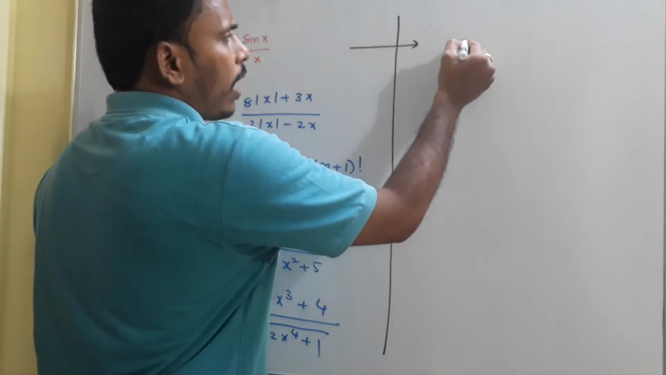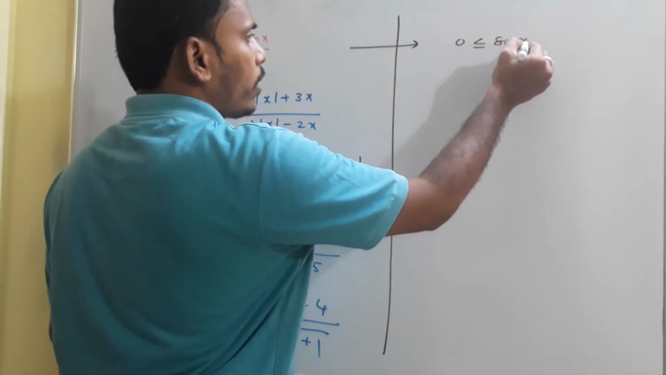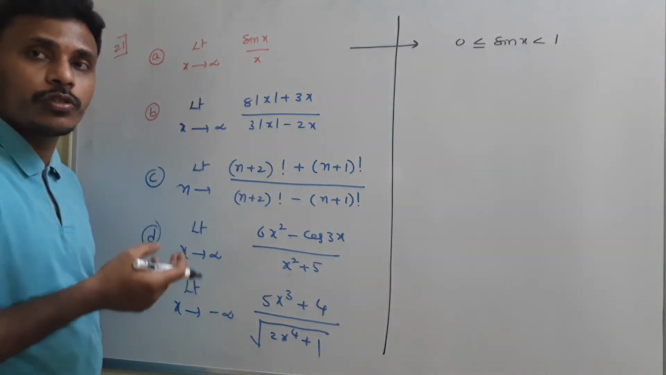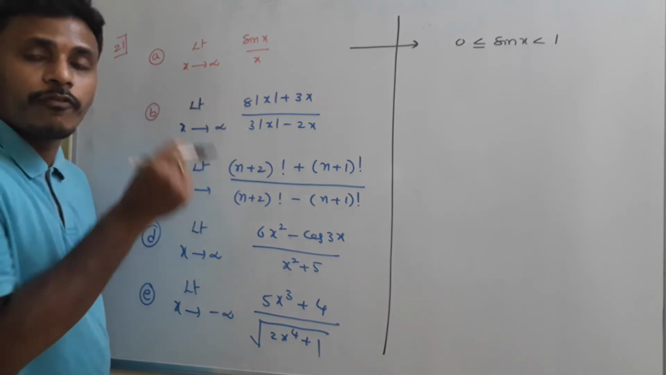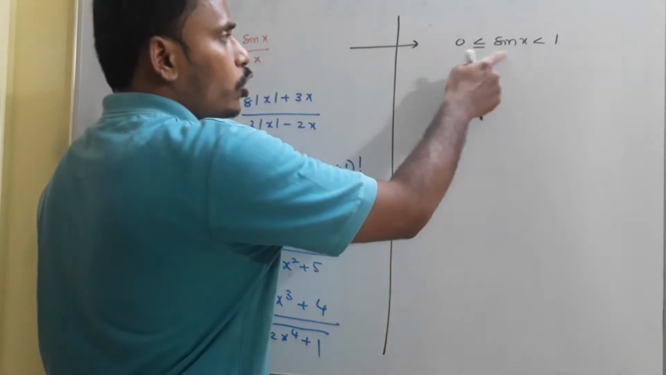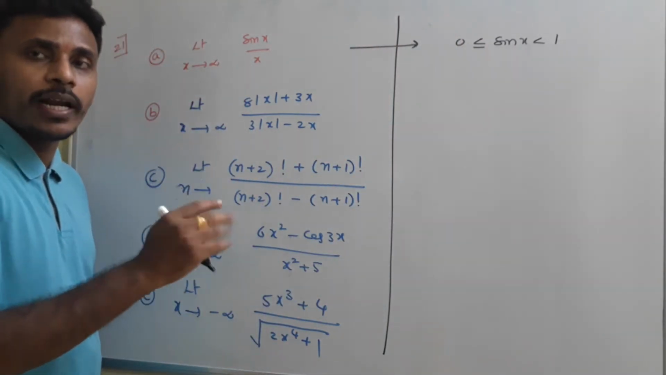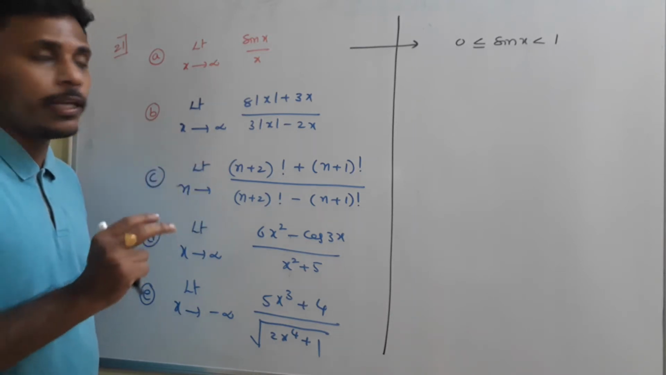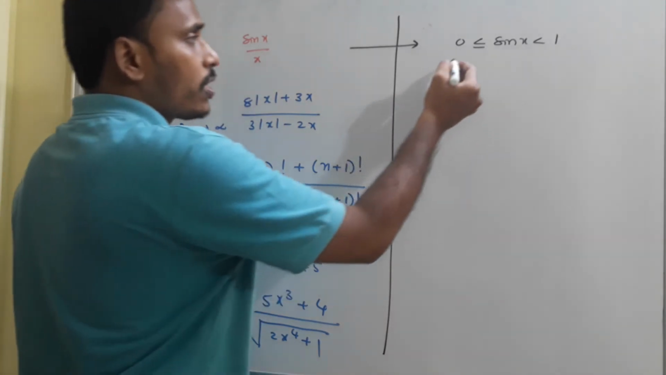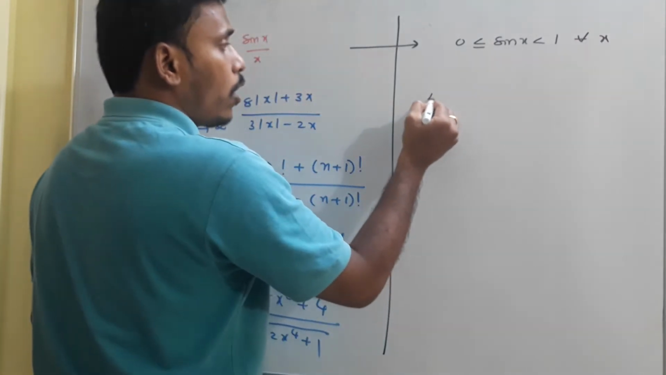So, no problem. For any x, sin value is always in between 0 and 1. Is it right? So sin x value is always in between 0 and 1. As you see, sin x is a finite value even though x is tending to infinity. We know that sin 0 is 0. So the numerator is a finite value in between 0 and 1, whereas the denominator is infinity. So 0 less than or equal to sin x less than or equal to 1 for all x.